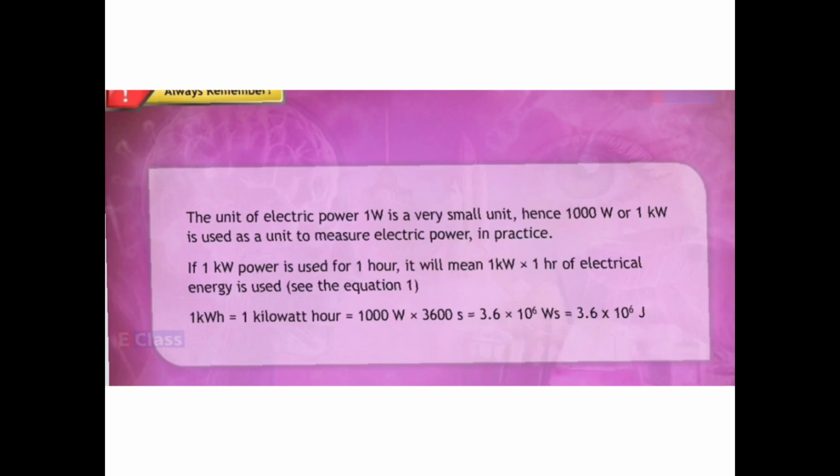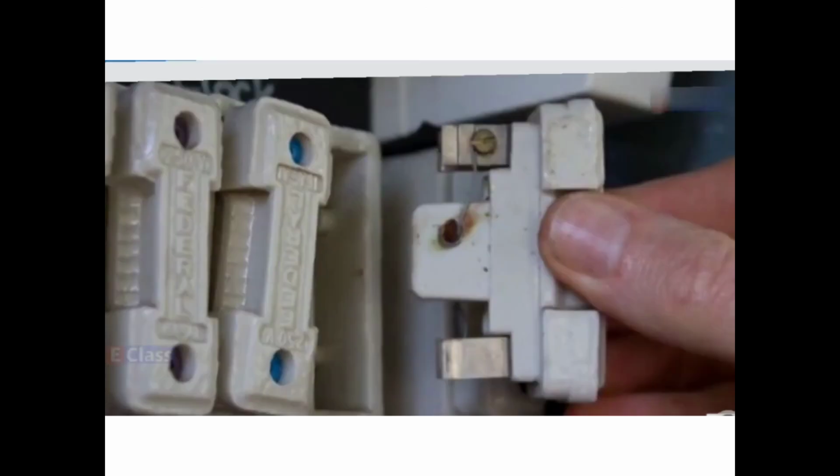Okay, so here, on your page number 50, you have different types of fuses which are used in the house, right? Now why it happens: in the summer season, we often use AC, then fans are continuously on, and in the evening we also put the lights on.